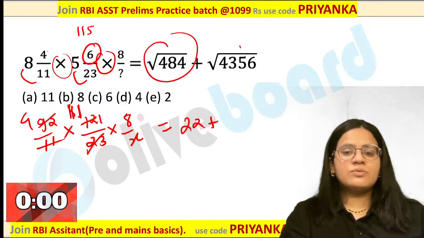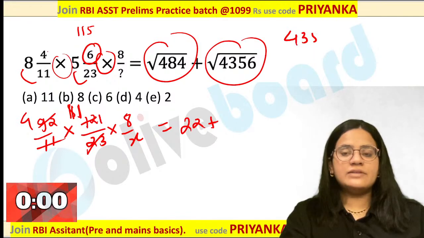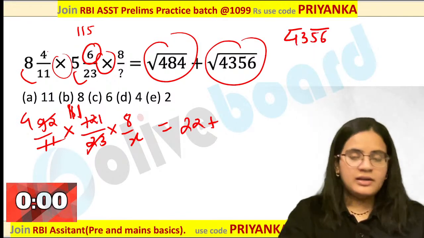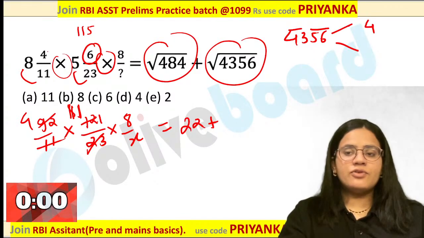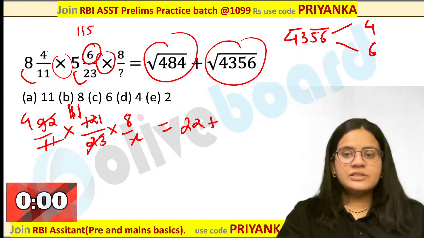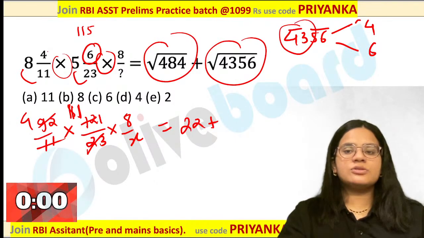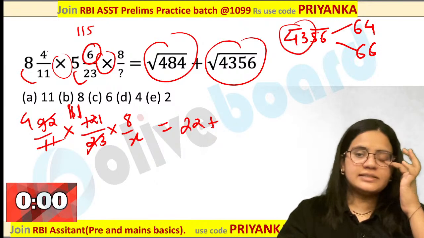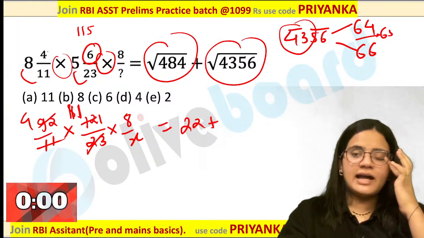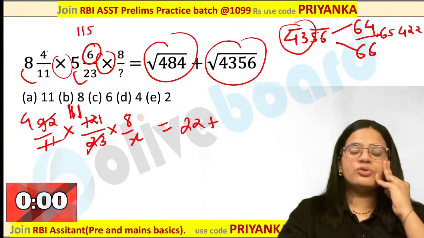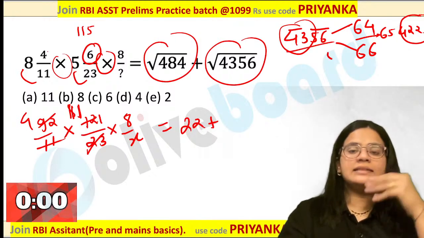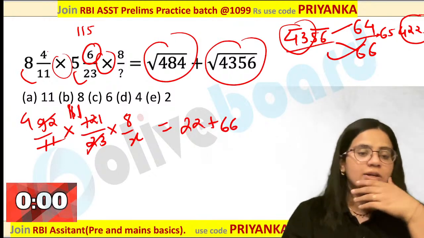If you are taking the square root for this one, 4 3 5 6. Put bar on these two numbers. Either your number will end with 4 or 6 over here. Now which square root lies below 43? 6 square. So this will be 64 or 66. If you are calculating middle value over here, it is 4225. Your given value is more than that. That is nothing but 66 value over here.